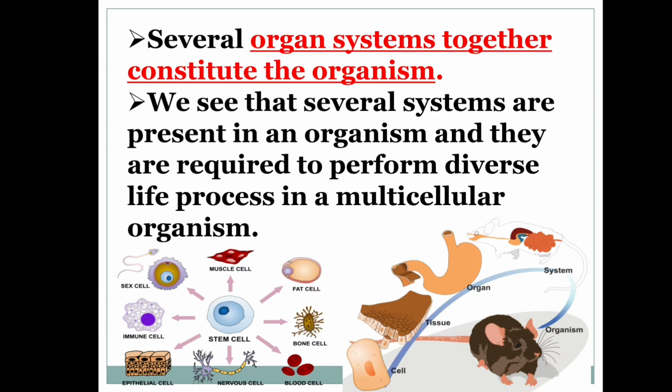We see that several systems are present in an organism and they are required to perform diverse life processes in a multicellular organism. So what is diverse? It means very different or various. So several systems are present in an organism and they are required to perform different life processes in multicellular organisms.